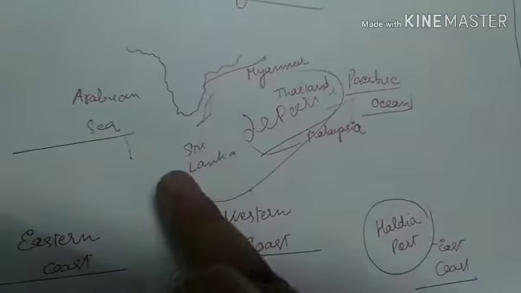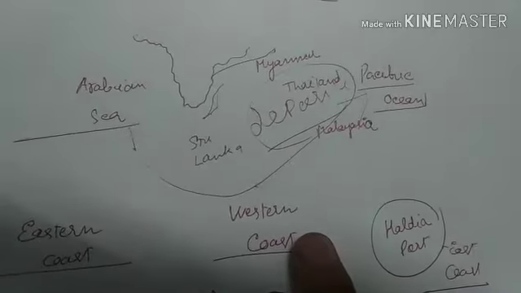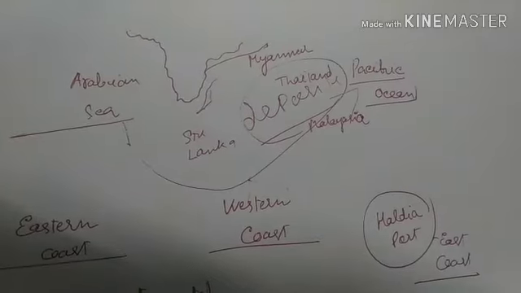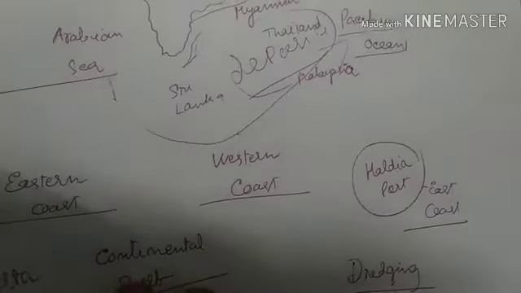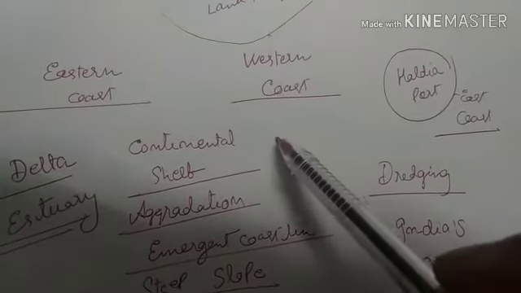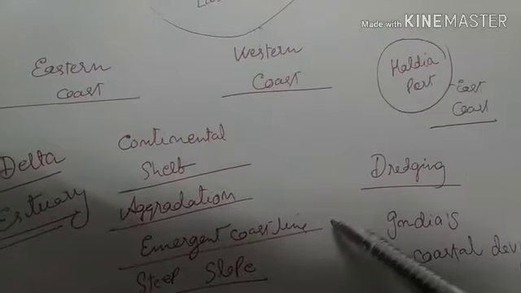The submergent natural position of the western coastline gives a fine opportunity for developing natural harbors or natural ports. And the necessary terms you must understand are continental shelf, aggradation, emergent and submergent coastline, and steep slope.